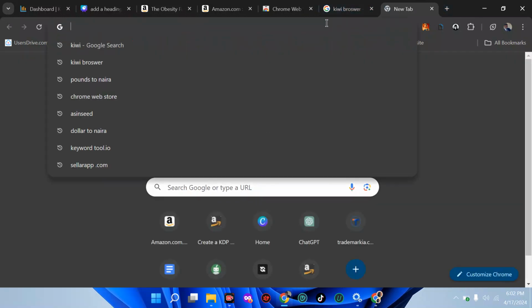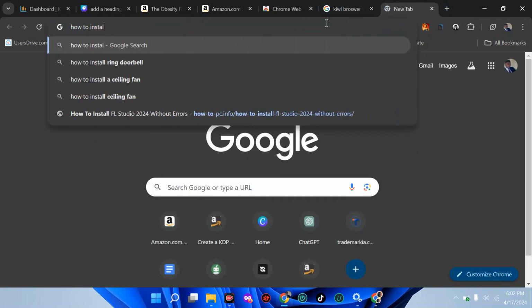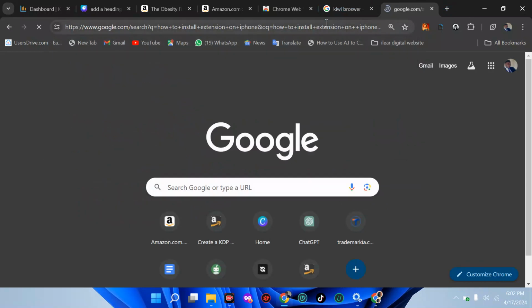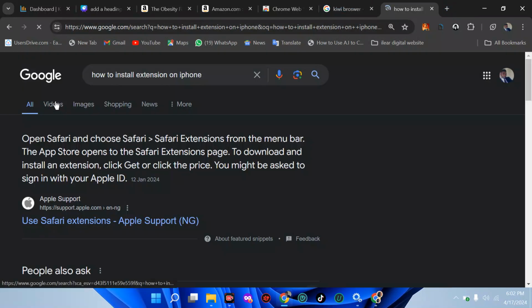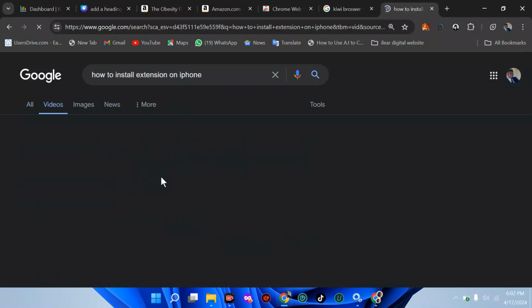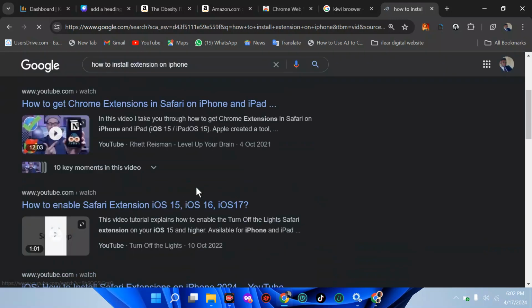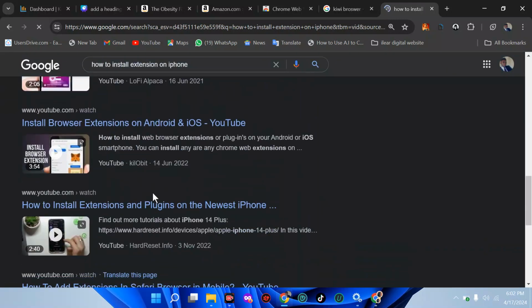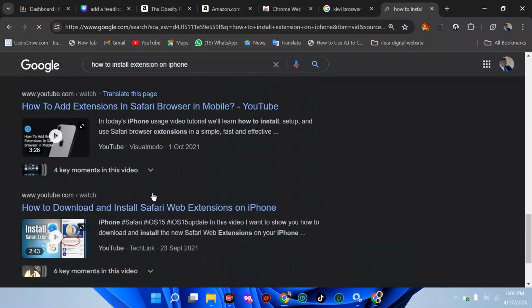Let's come here and say how to install extension on iPhone. If you're using iPhone, just search for that. Search for video. There should be a video related to that. Then you can move on to installing extensions. You can see we have a lot of videos on how to install extensions. So I'm just trying to pull down and see what we have for there.